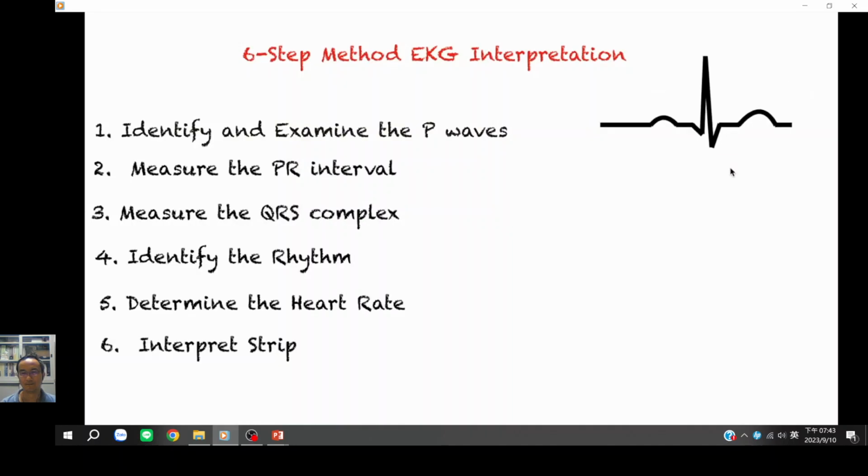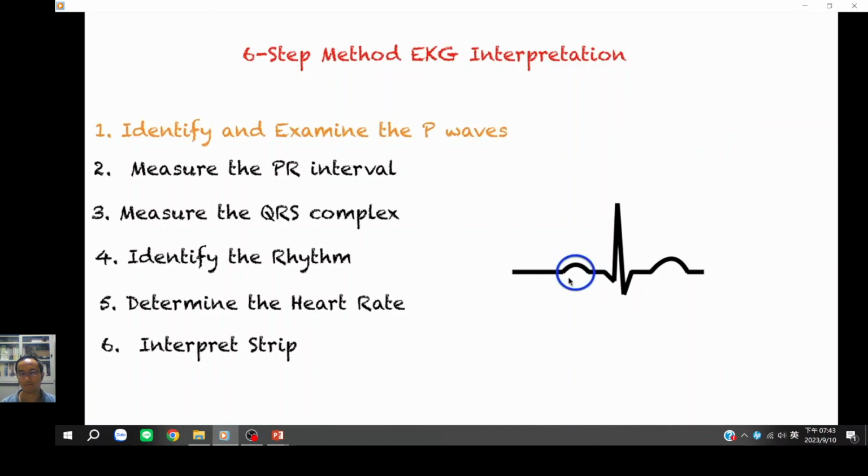Let's start off with identify and examine your P waves. The normal P wave would be present and upright. If the P wave is absent or inverted, then it could indicate a form of dysrhythmia such as a junctional rhythm. Next up, we are going to measure the PR interval.